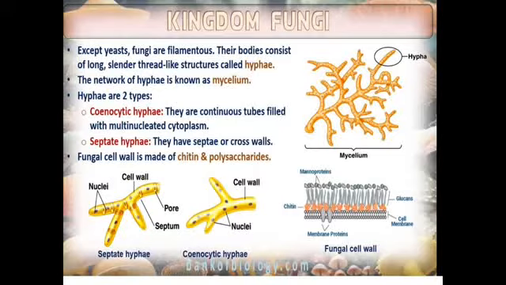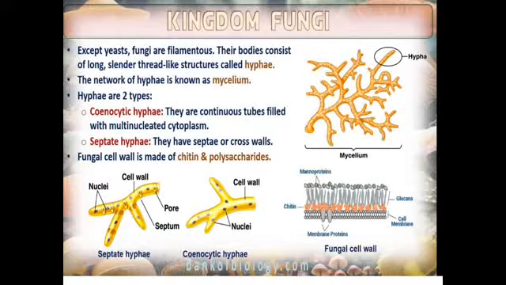So we call them septate hyphae. Septate hyphae are further classified into simple pore and dolipore. This is not in your content book, but it is just for information. Simple pore is found in organisms like Ascomycetes, and dolipore septa is found in Basidiomycetes.